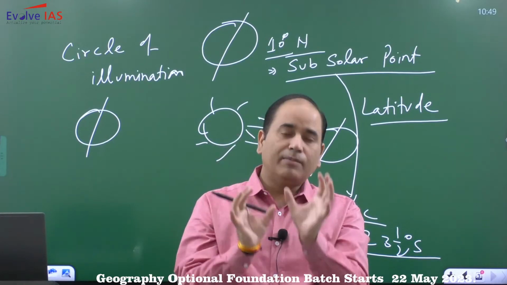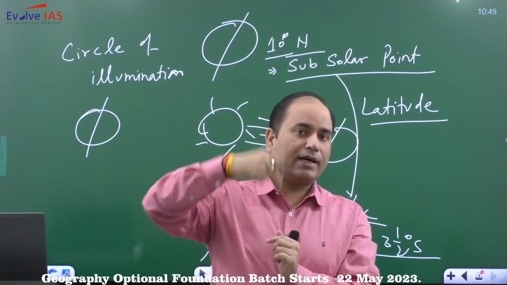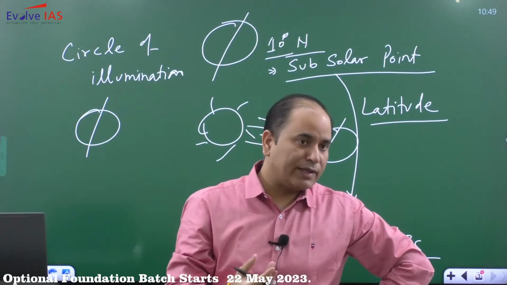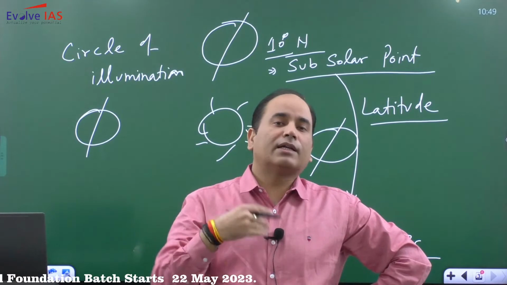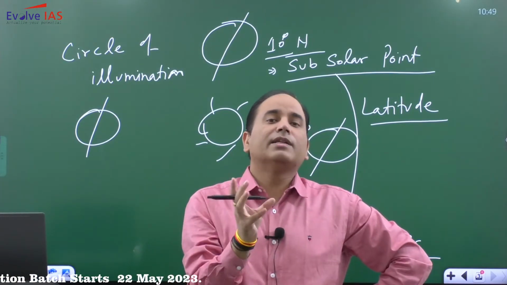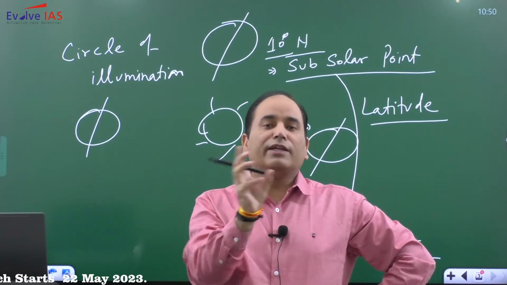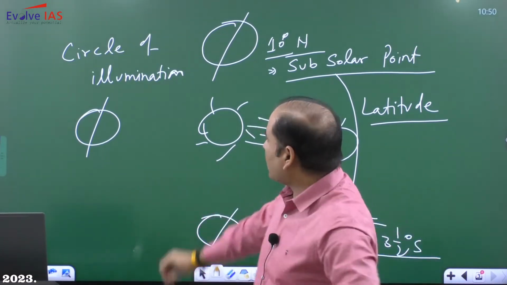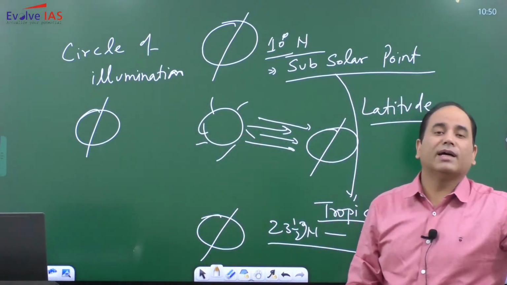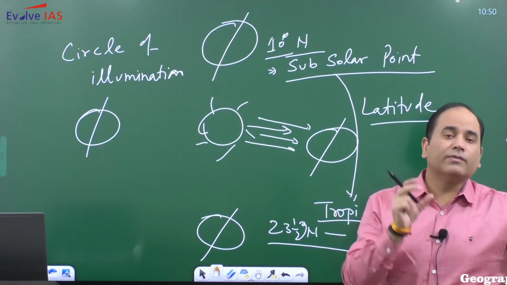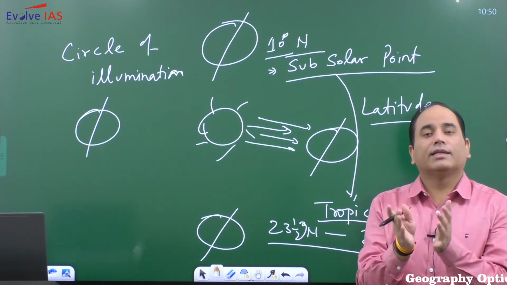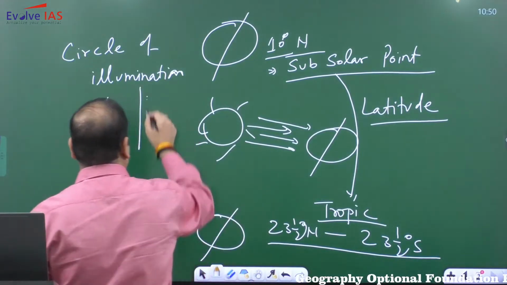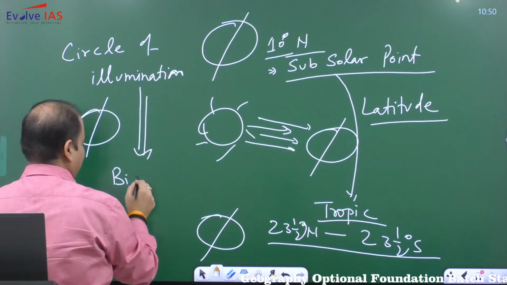So there will be an imaginary circle. Earth is spherical, so if you draw an imaginary circle on the Earth, वो सर्कल इस तरीके से होगा that it will divide the whole Earth into two parts. One is the day hemisphere and one is the night hemisphere. So the circle of illumination is simply the imaginary circle which divides the Earth into two equal halves, that is the day hemisphere and the night hemisphere. One very important point, this circle of illumination is a great circle.